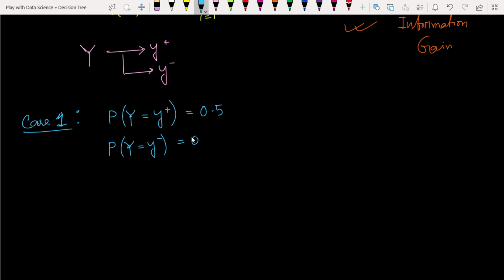The occurrences for both classes are equally probable, so it is simply uniformly distributed. If a random variable is uniformly distributed, our entropy, as we have already seen, is 1.